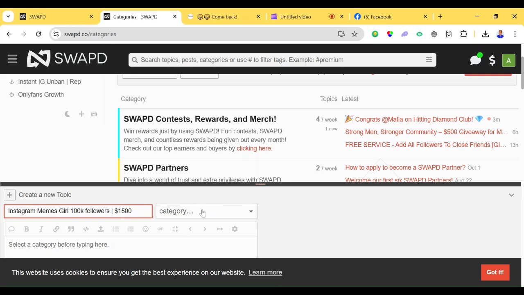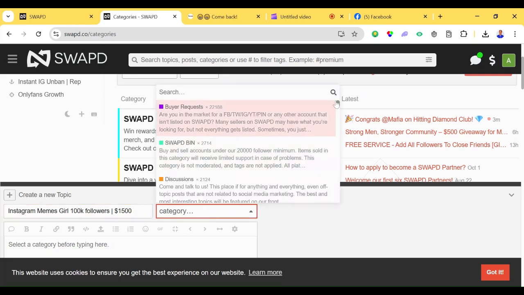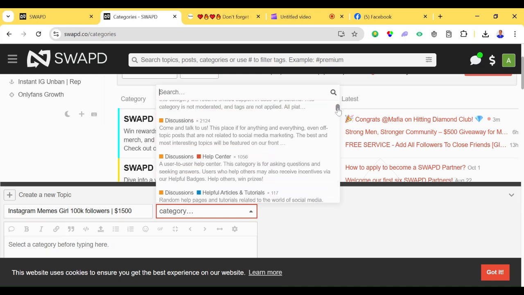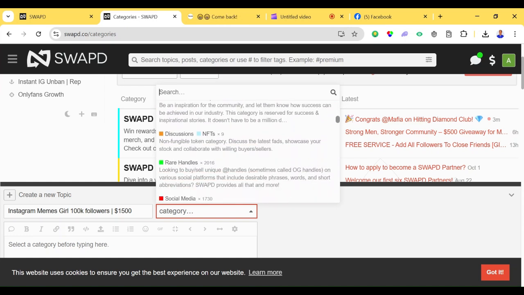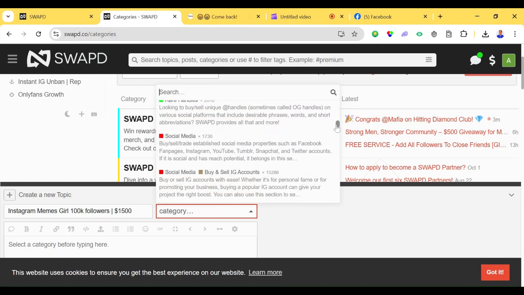So you just have to include the category, as in the service it belongs to. As you can see, these are like buyer request, swap, and so on. Then you just have to scroll down here to discussions. If you're into any of these, like maybe you're an expert in crypto, you can join, posting anything related to something like crypto. Or maybe you're into social media management, you can also post anything related to that.